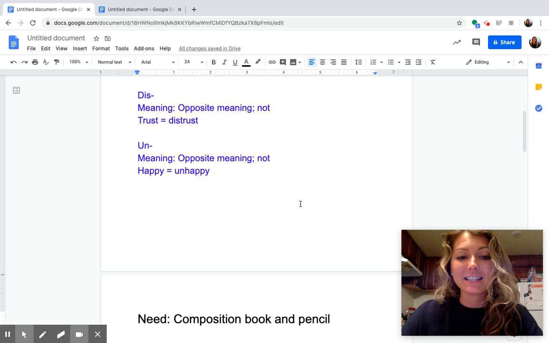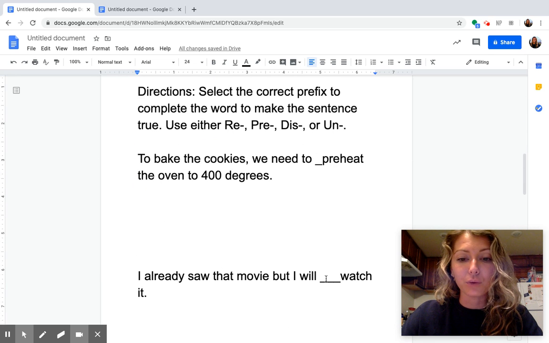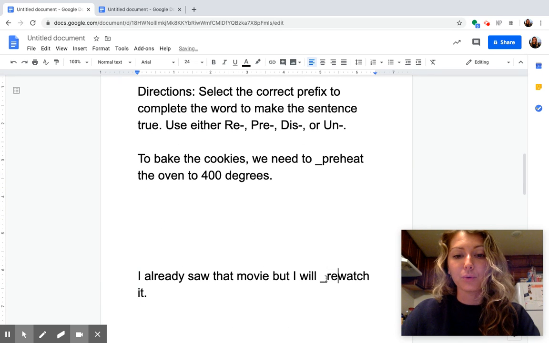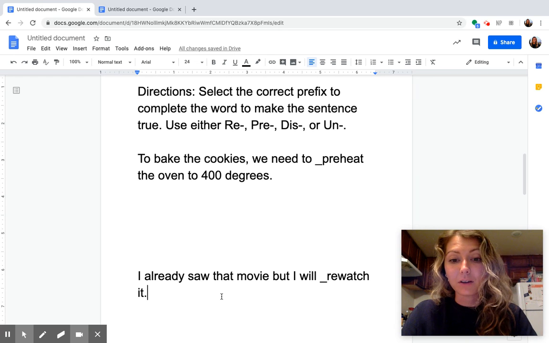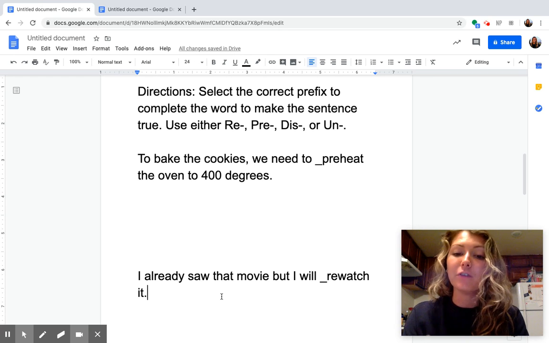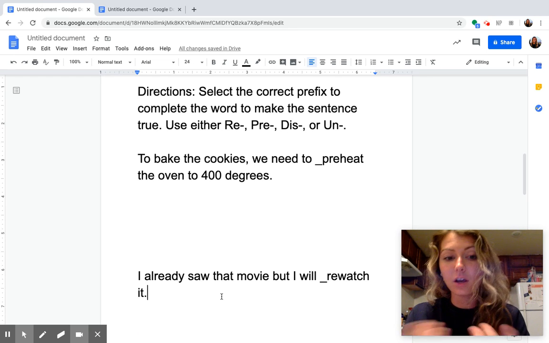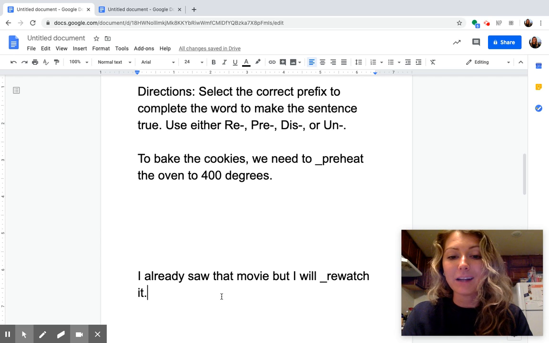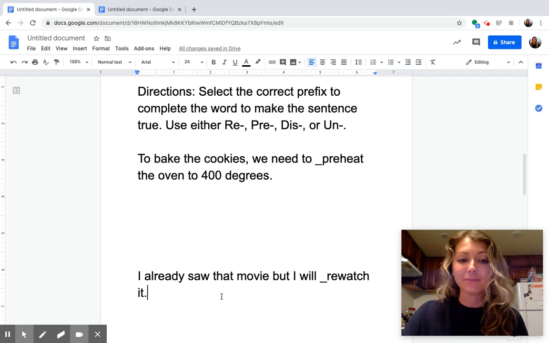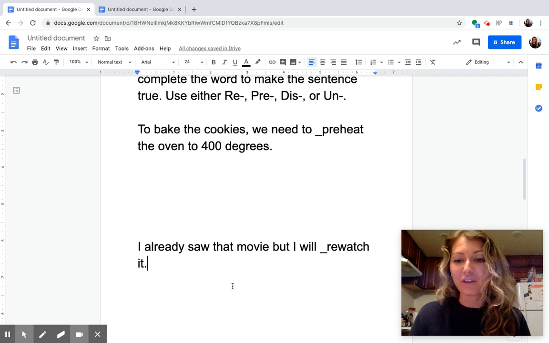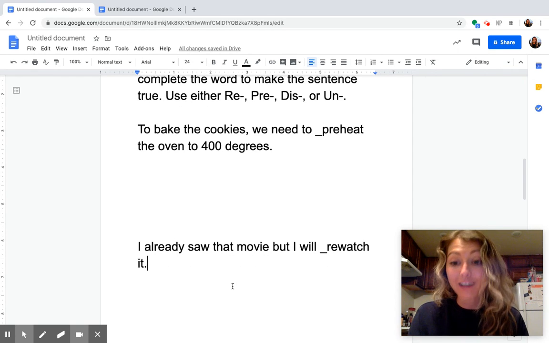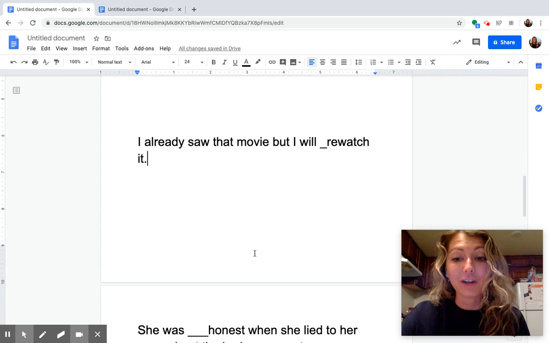Awesome. I see it too. We're going to use re. I will re-watch it. In your composition book, you can make sure that you've added the prefix re to the root word watch. I already saw that movie, but I will re-watch it. I'm going to watch it again. Can you think of your favorite movie that you like to re-watch over and over again? I have a couple that I watch over and over.